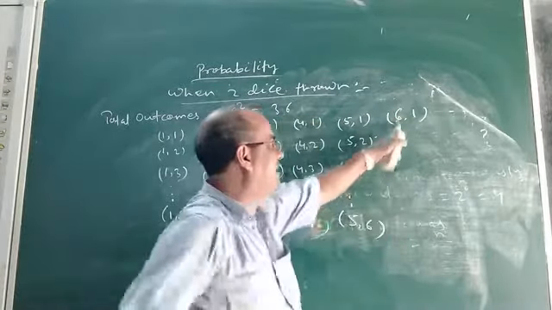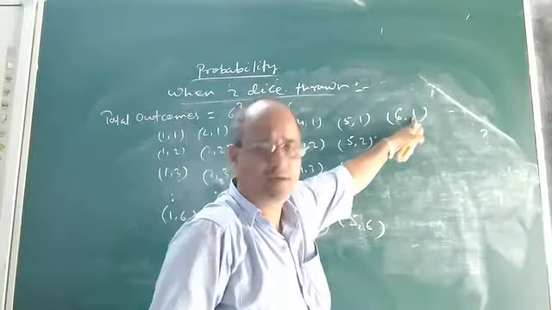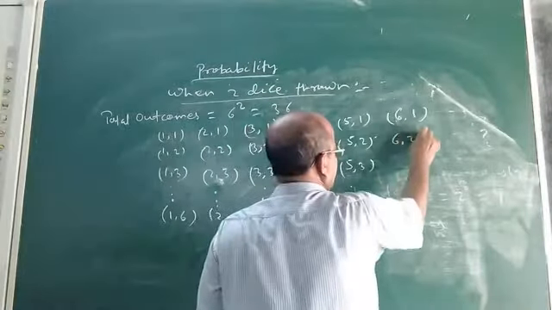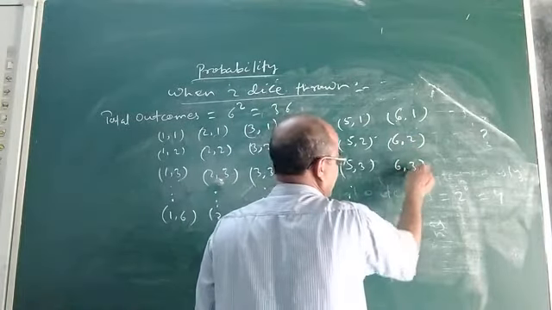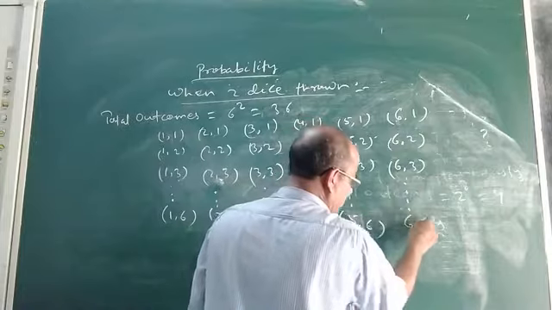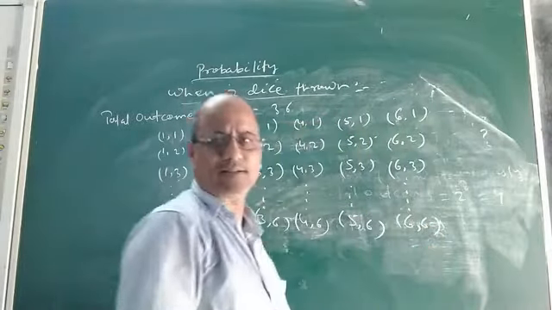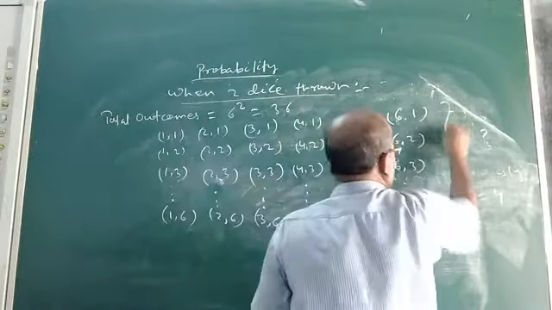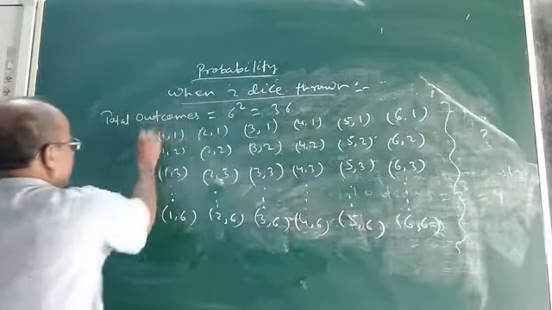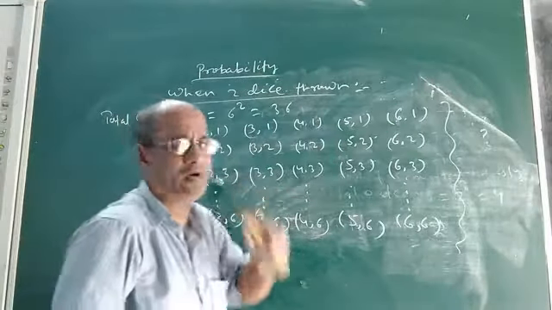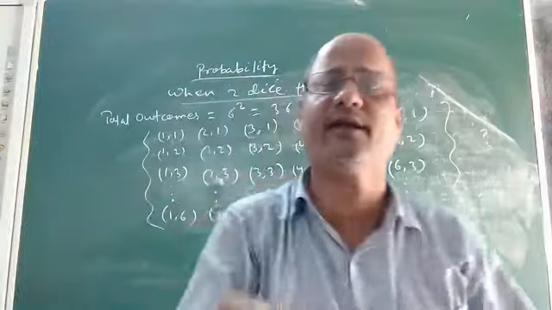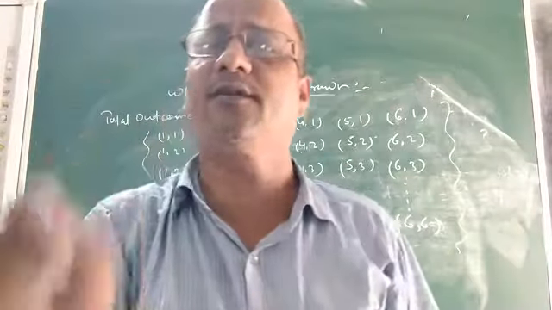That means in the first die there may be 6, in the second die there may be 1, (6, 2), (6, 3). So like this you can find the sample space. So these are the total outcomes which will be obtained when two dice are thrown simultaneously or at a time.